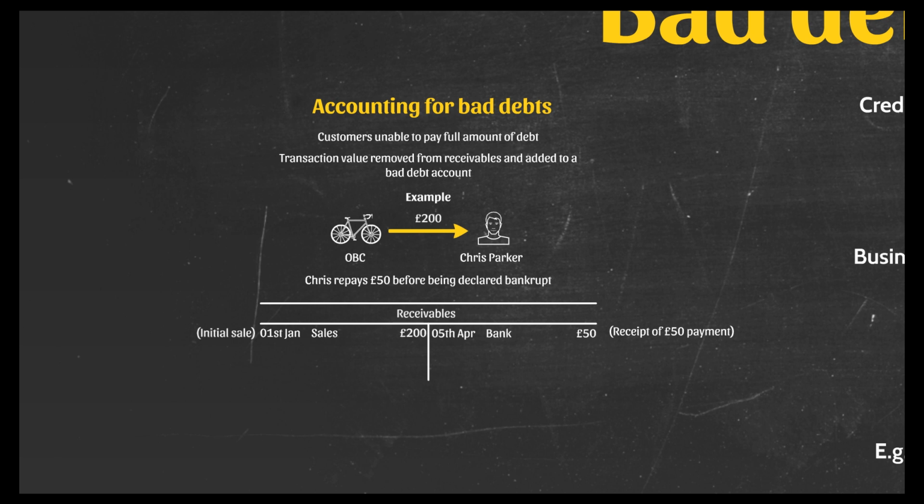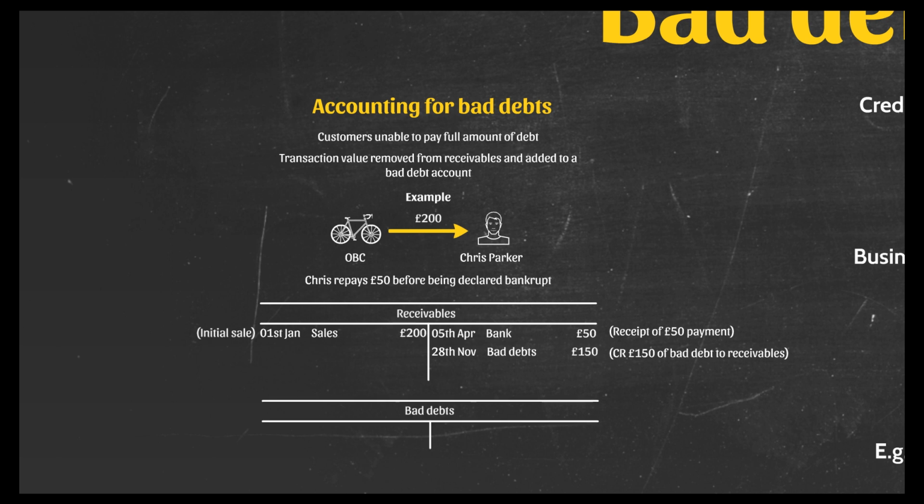The next entry we will see in the receivables account is the fact that the business realises on the 28th of November that this £150 is bad debt. Chris isn't going to pay it back. So we have a credit entry of £150 for this bad debt in the receivables account. The increase in this expense is then shown in the company's bad debt account. So we're going to debit the fact that Chris is unable to repay this amount.